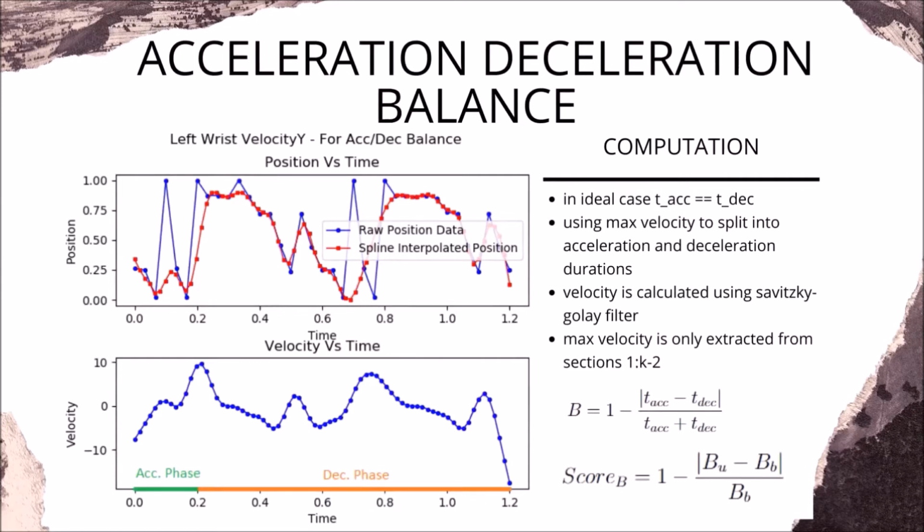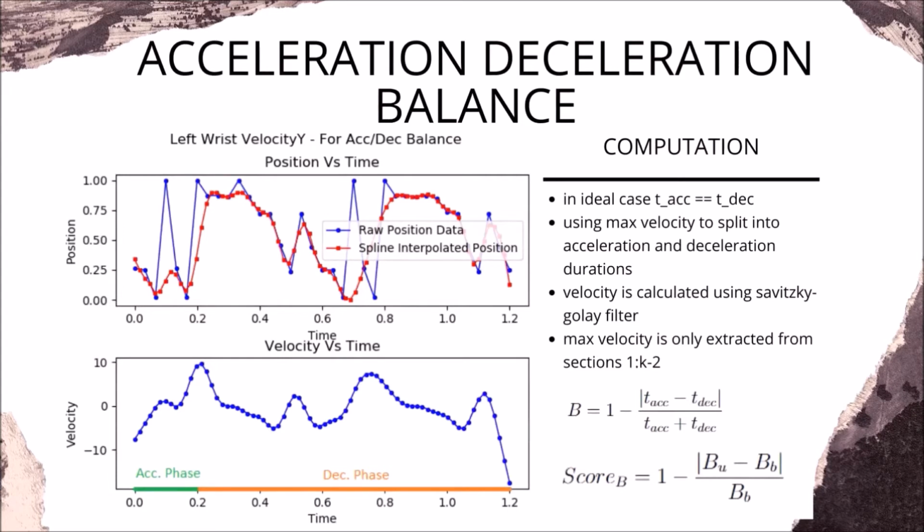To compute the acceleration and deceleration balance, we need to compute the acceleration and deceleration time duration of both the wrist key points. The durations cannot be calculated using acceleration and deceleration values. Hence, we cannot simply take the derivative of the velocity values. Therefore, to calculate the acceleration and deceleration time durations, we will split the velocity time data into two phases using the maximum velocity of the motion. In this way, the time duration before the maximum velocity is considered as an acceleration phase, and the duration after the maximum velocity is considered as deceleration phase.